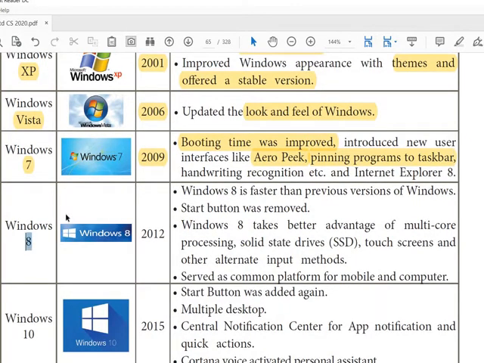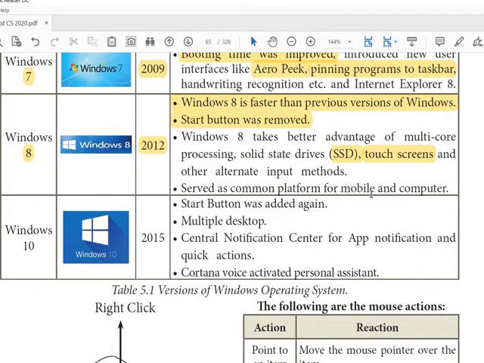Then Windows 8, 2012. Windows 8 is faster than previous versions of Windows. Start button was removed. Windows 8 takes better advantage of multi-core processing, solid-state drives, that is SSD, touch screens, and other alternate input methods. Served as a common platform for mobile and computer. Just like the mobile, touch screen was introduced in the computer also.